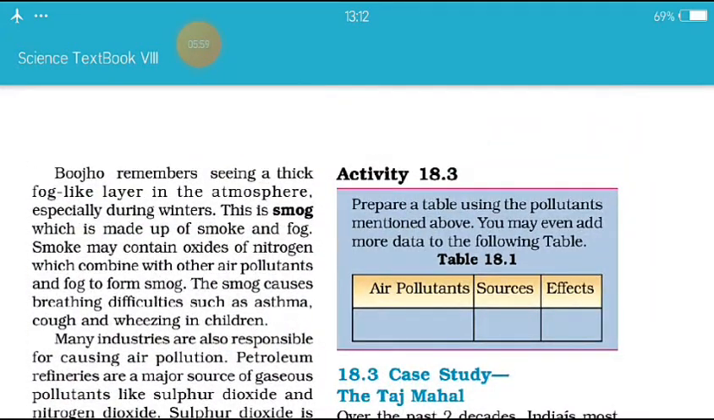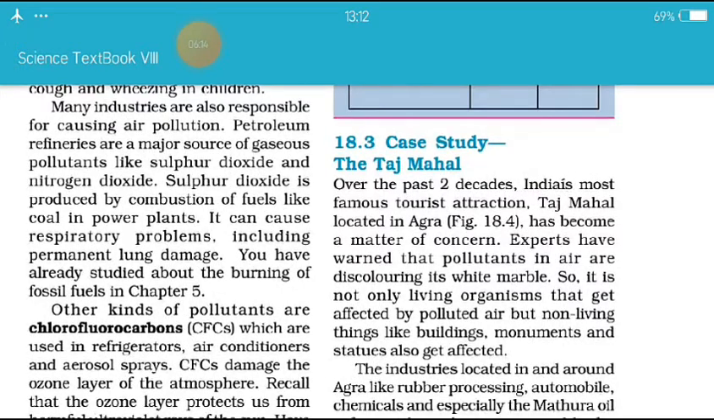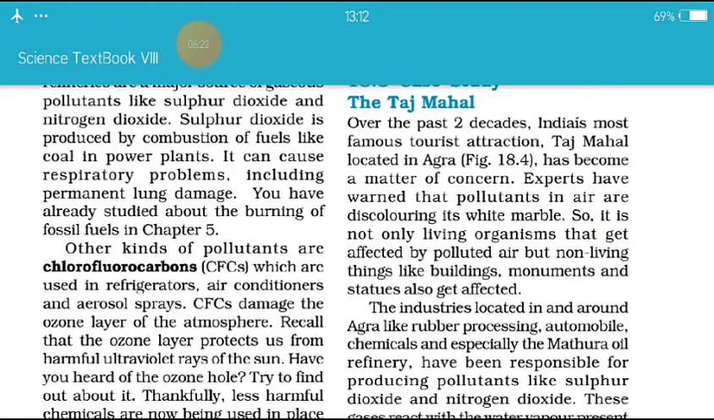Here is the activity: prepare a table using the pollutants mentioned above. You may even add more data to the following tables. Okay, यहाँ पे केस स्टडी की बात की है. Case study of the Taj Mahal. Over the past 2 decades, India's most famous tourist attraction, the Taj Mahal, located in Agra, has become a matter of concern. Experts have warned that pollutants in air are discoloring its white marble. क्या होता है, उसके वाइट मार्बल होते हैं वो धीरे धीरे येलोइश होने लगे.